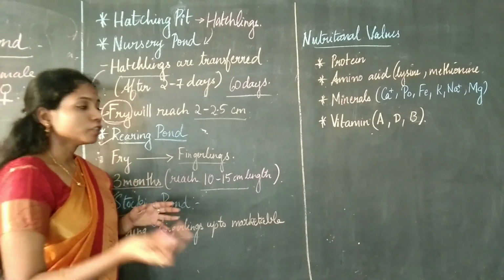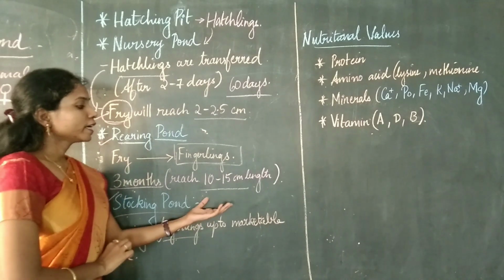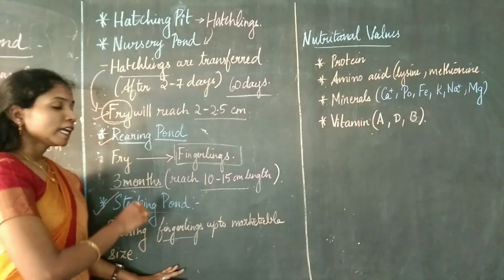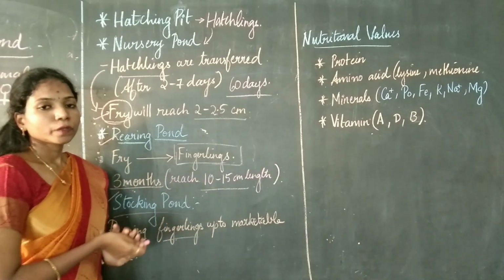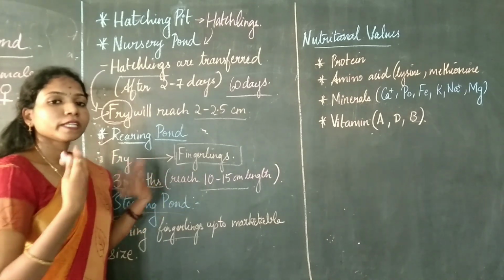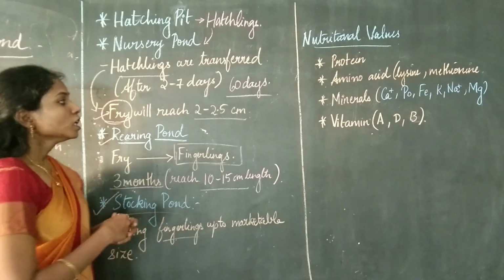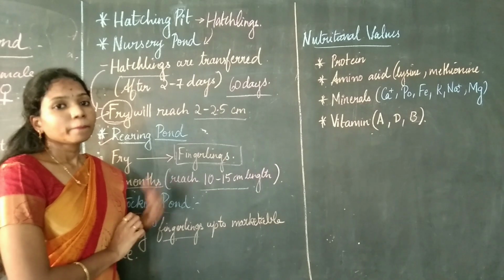and in the rearing pond, the fry is going to be developing into the fingerlings, which are about 10 to 15 centimeters in length, and these fingerlings will then be taken to the next pond, which is the stocking pond, and in this pond only the fingerlings are going to be reaching the maximum size after which they can be sold for economic purposes. Okay, so this is about the different types of ponds which are utilized for pisciculture.